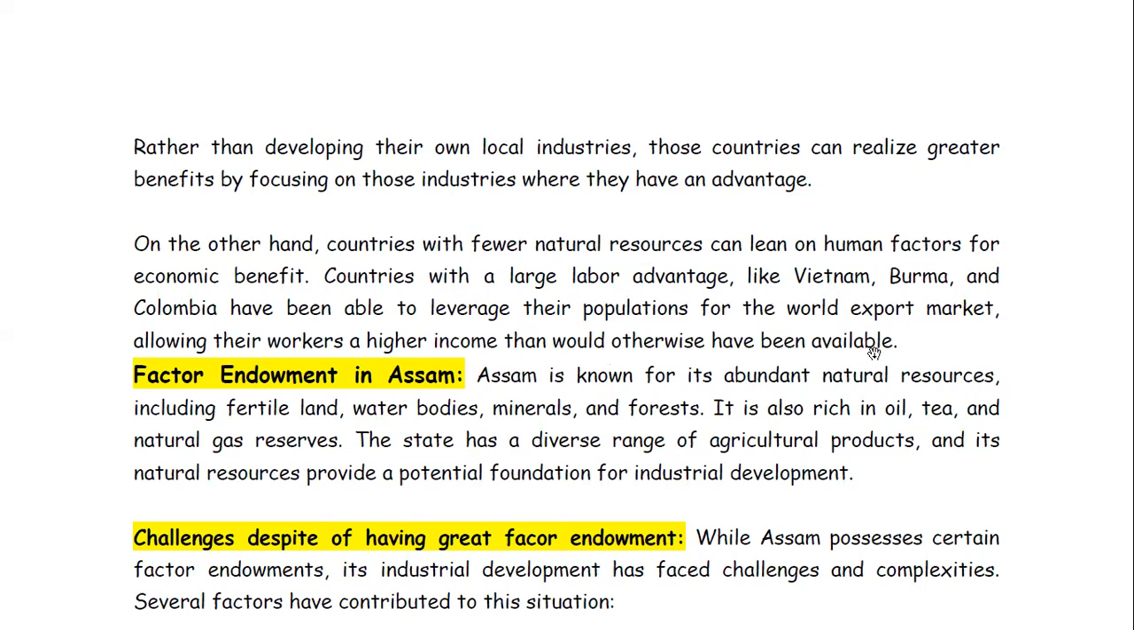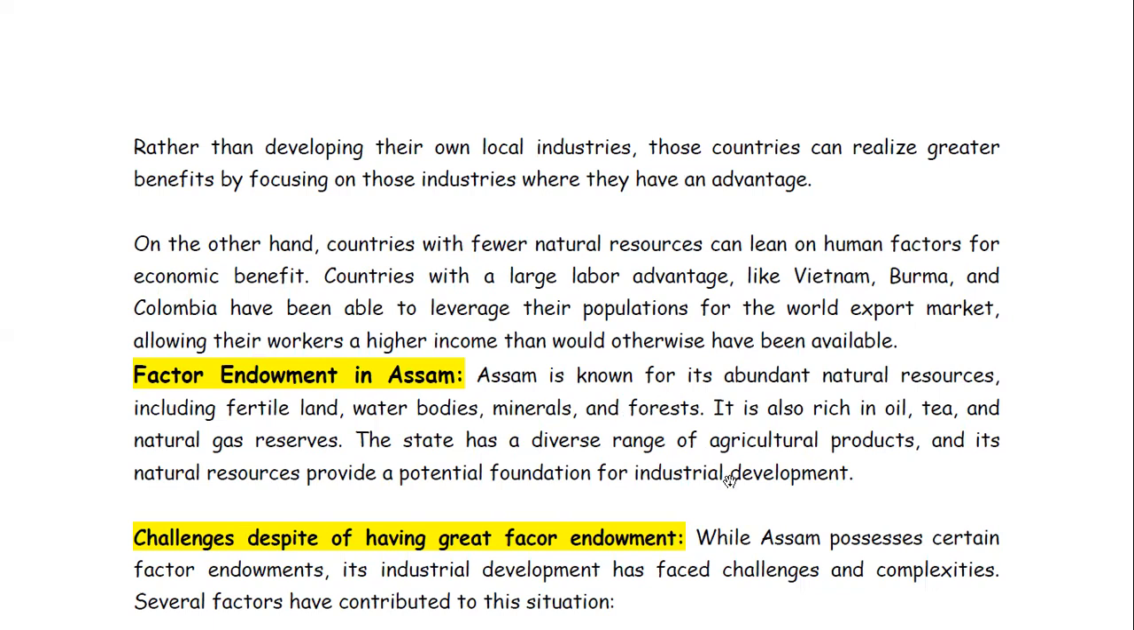Forget about these countries. We can easily give the example of Bangladesh also. They have cheap labor available in abundance, right? They can utilize those human resources to earn wealth. Those are not possible if they go for some other industries. So cheap labor can be considered as one of the important factor endowments with respect to Bangladesh.